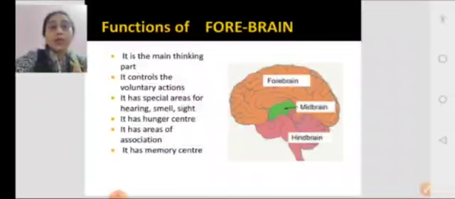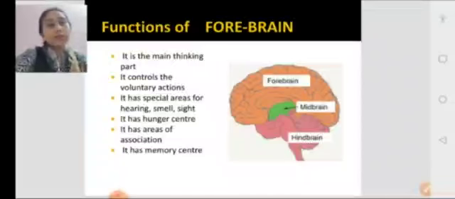So what are the functions? See, this is the main thinking part of the brain. It controls all the voluntary actions. Voluntary actions, you already know, are the actions which are under our will. Like I want to talk, I am doing that because of the forebrain. I want to move, I want to laugh, I want to walk, to play. Why? Because it's controlled by the forebrain.